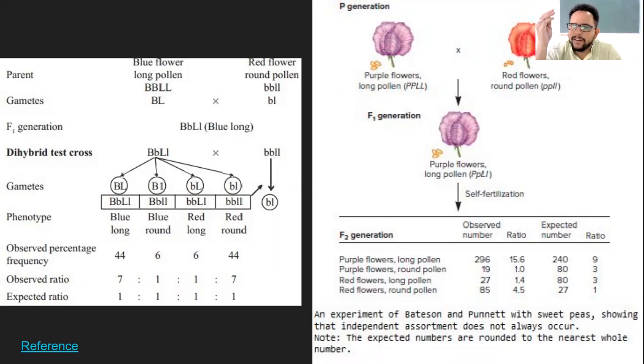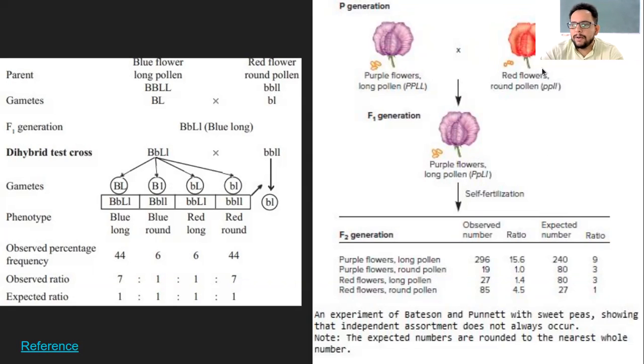That is correct. You will see that same ratio when you cross F1 offspring with another F1 offspring. You can do that here also. You will get the same ratio 9:3:3:1. But sir, we're crossing a heterozygous purple and long pollen with a homozygous red and round. So how are you supposed to get the same thing?